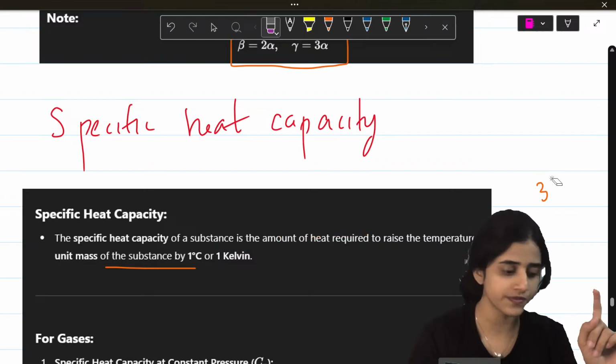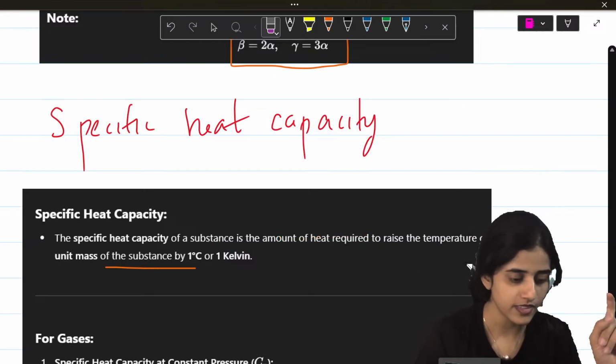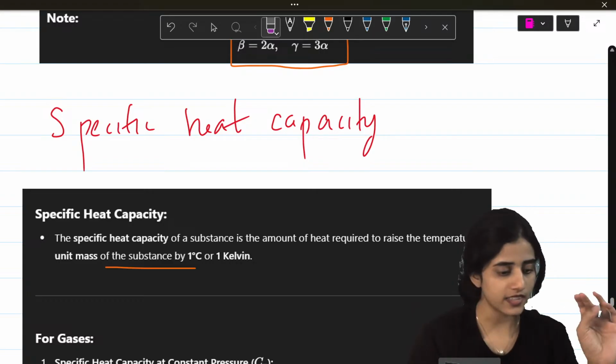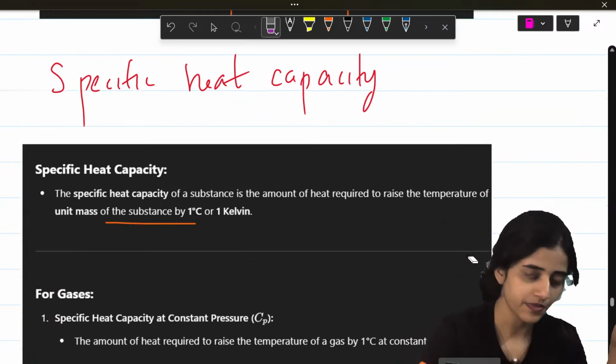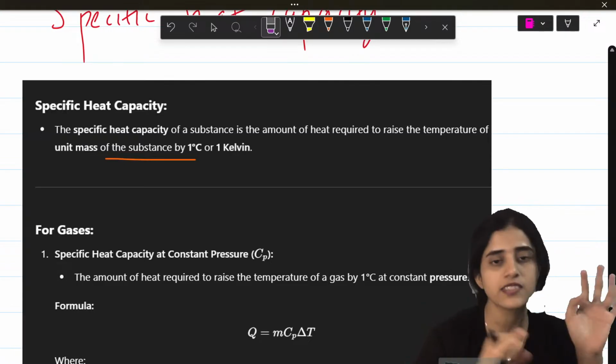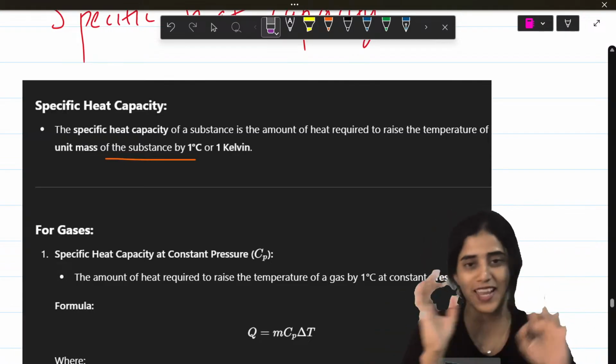Good to go? Yes? You can just switch off the chat, dear. Switch off the chat and watch the video. But you can open the chat if you have to ask doubts or when I ask you to put fire or clap or something.